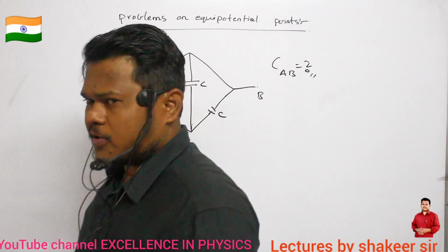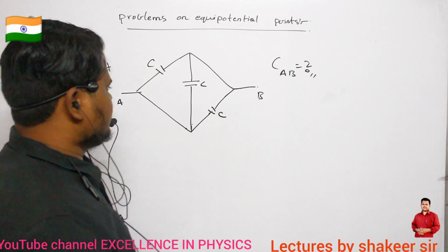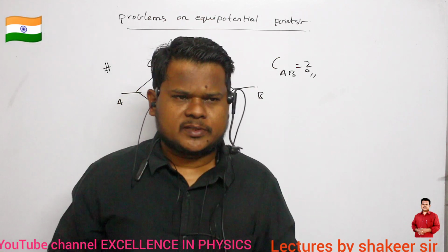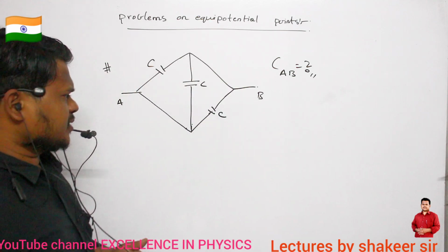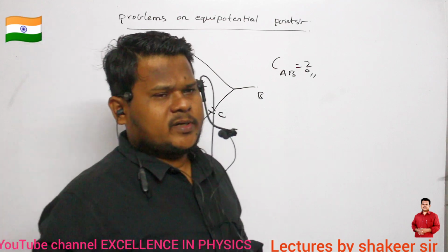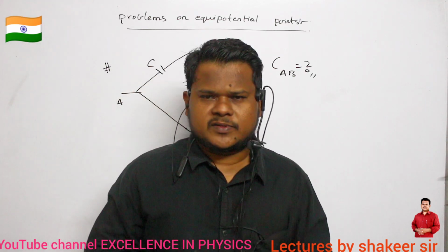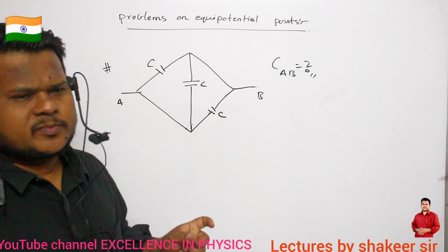So we are doing some problems which are based on equipotential points. Equipotential points means, as we have already discussed, the points which are present at the same potential. Clear? So how can you say that points are present at the same potential? In between those two points, there should not be any capacitor or any resistor connected. Clear? Then a potential drop will not exist between those two points.